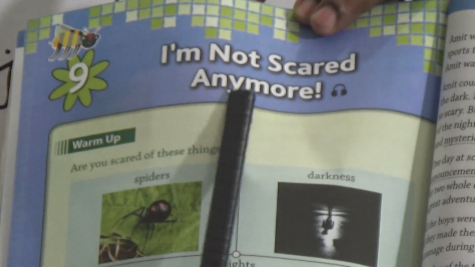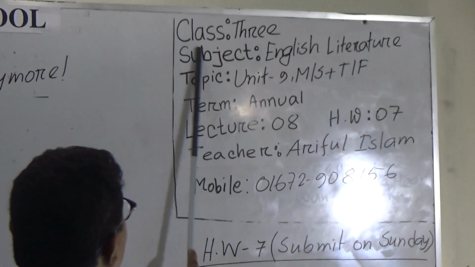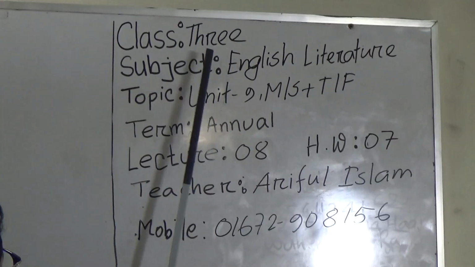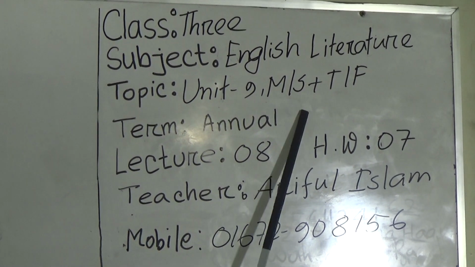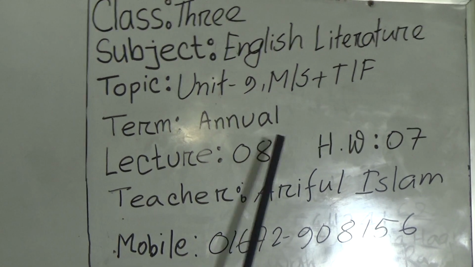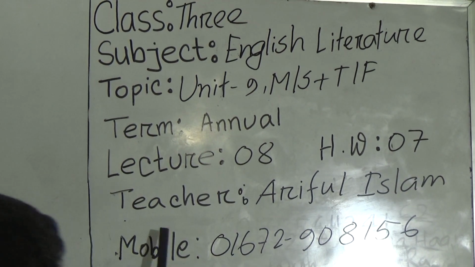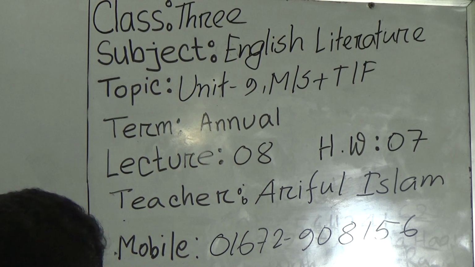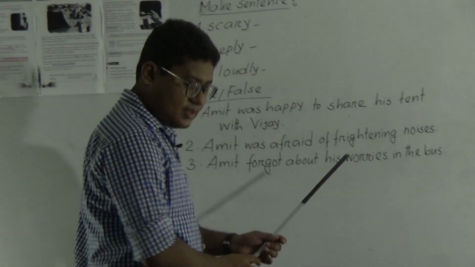Okay, Unit 9, I am not scared anymore. Okay, so let's see our today's class 3, subject English Literature, topic Unit 9, Make Sentence and True False. Term manual, lecture 8, SW will be 7. Teacher Ariful Islam, and this is my mobile number. So let's start the class.